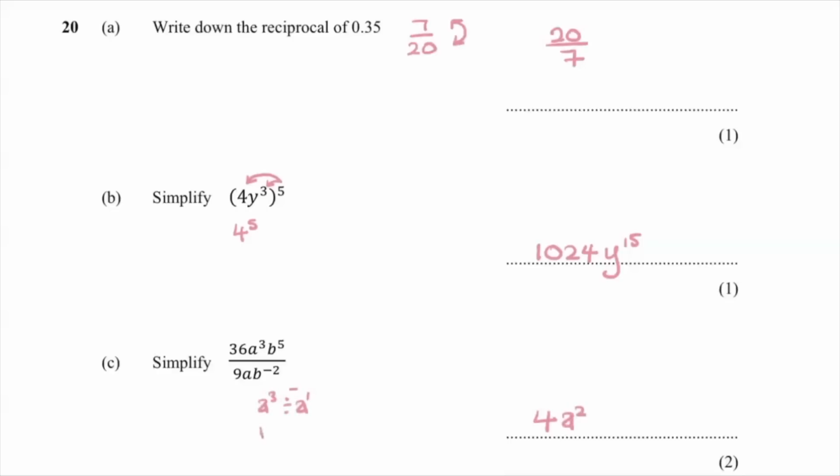And then our b to the power of 5 is dividing by b to the minus 2. We take the powers. And what we've actually got here is 5 minus minus 2. That becomes an add. And 5 plus 2 is 7. So it's b to the 7. But be so careful, because when they bring those negatives in, it's really, really easy for it to go wrong.